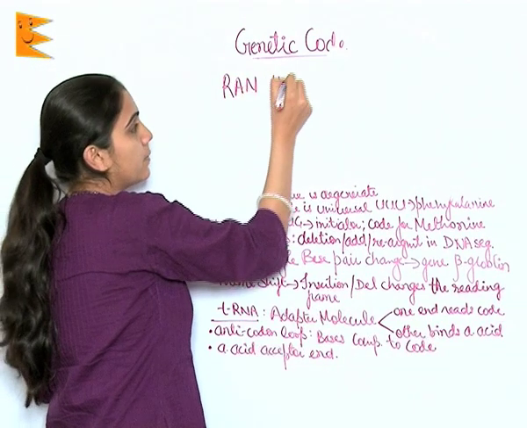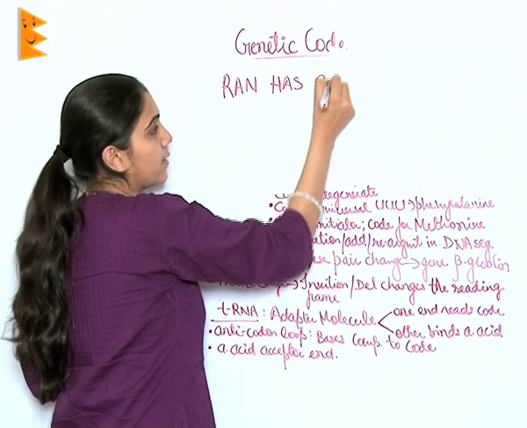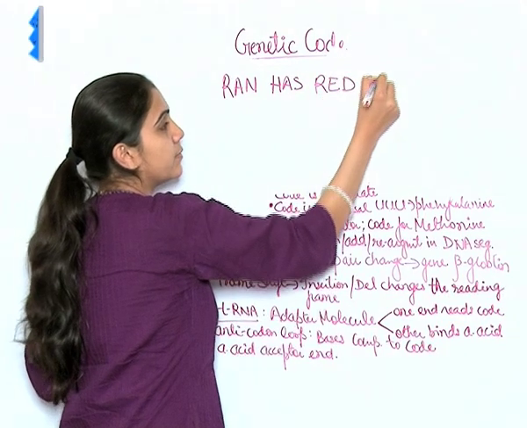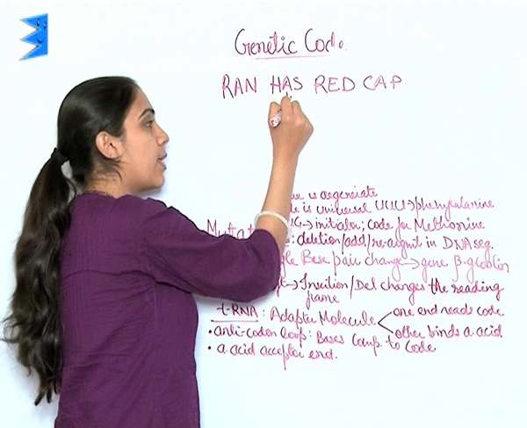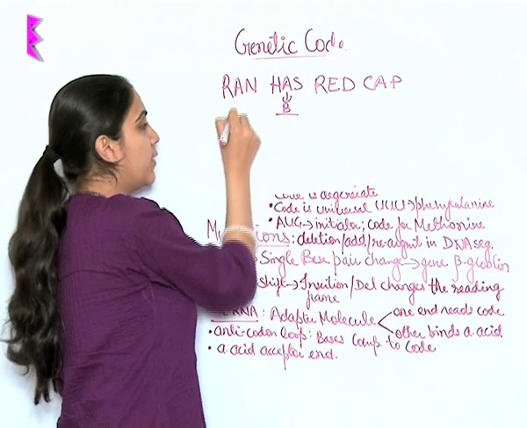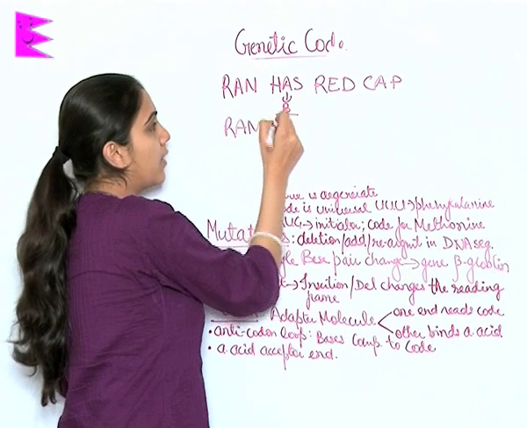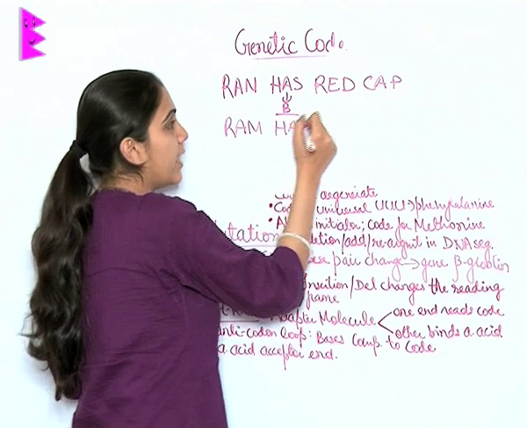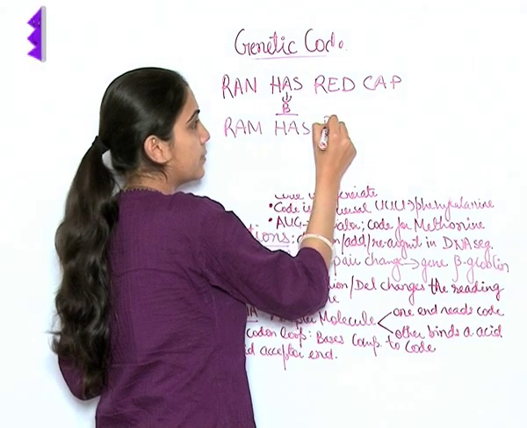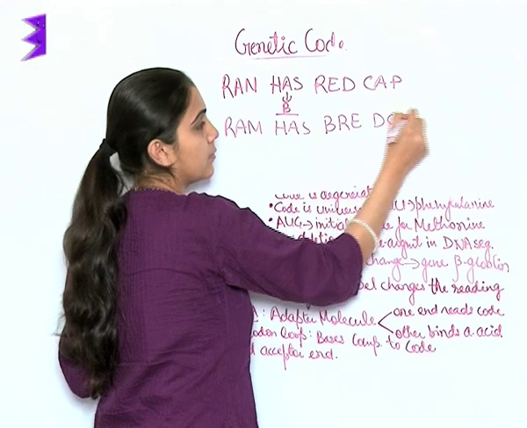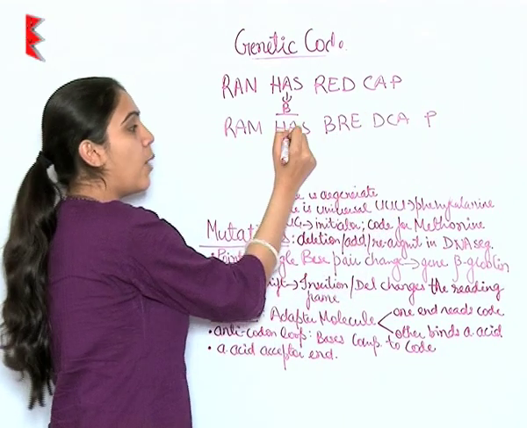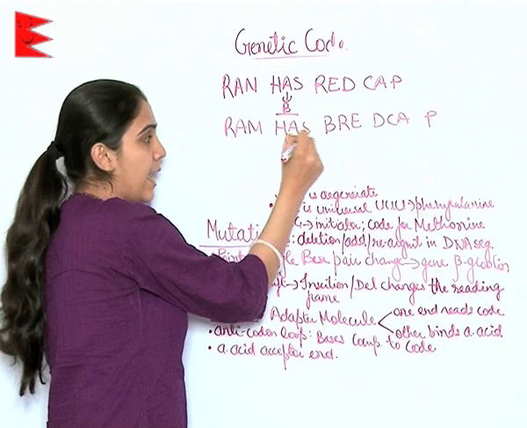Ram has red cap. Now here B is added. So it will become Ram has big red cap. Now again I is added.